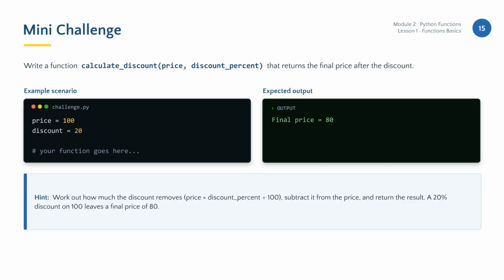Here's a mini challenge to test your skills. Write a function called calculate_discount that takes a price and a discount percent, then returns the final price. For instance, a price of 100 with a 20% discount should return 80. Use the hint to guide your math.